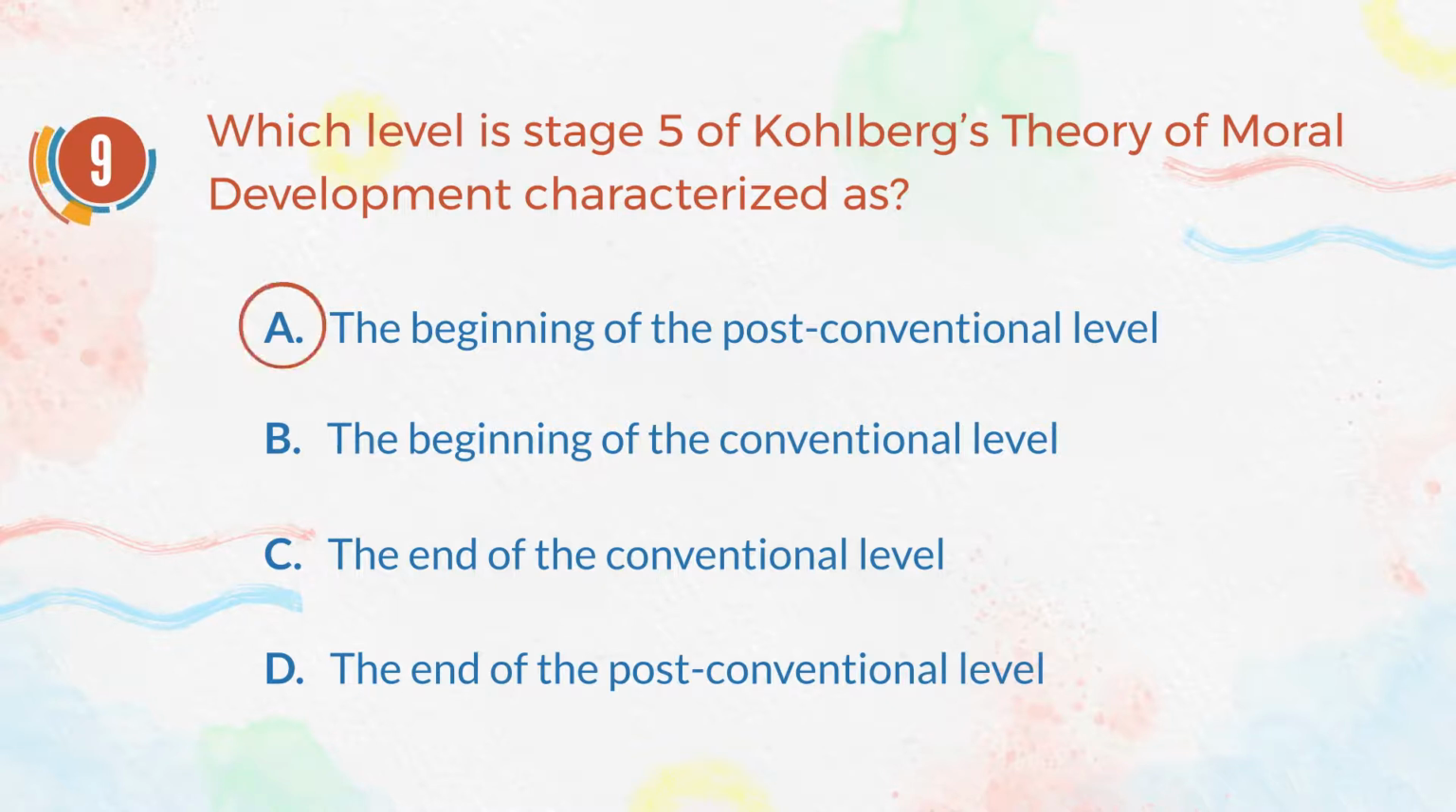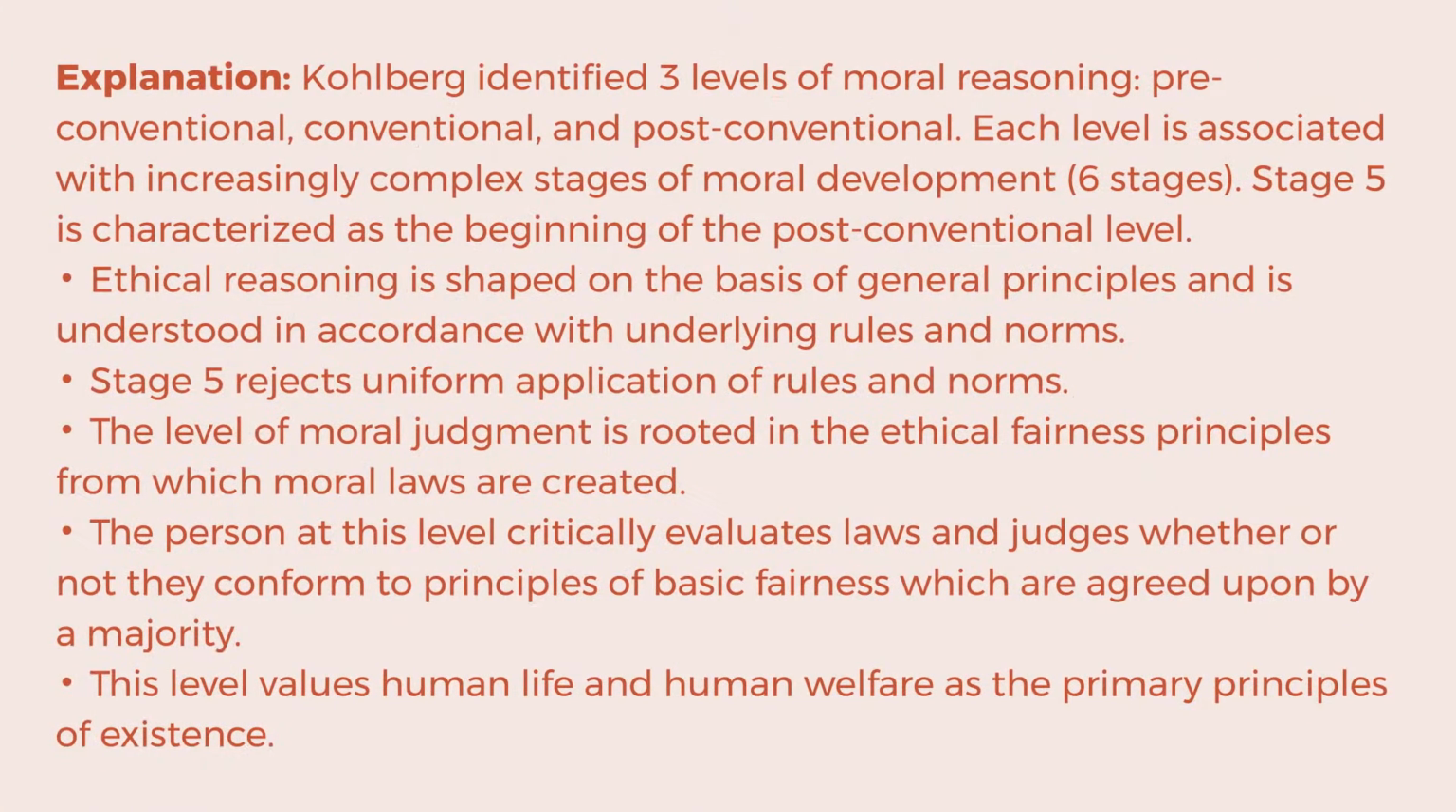The correct answer is A. The beginning of the post-conventional level. Explanation. Kohlberg identified 3 levels of moral reasoning: pre-conventional, conventional, and post-conventional. Each level is associated with increasingly complex stages of moral development, 6 stages. Stage 5 is characterized as the beginning of the post-conventional level.